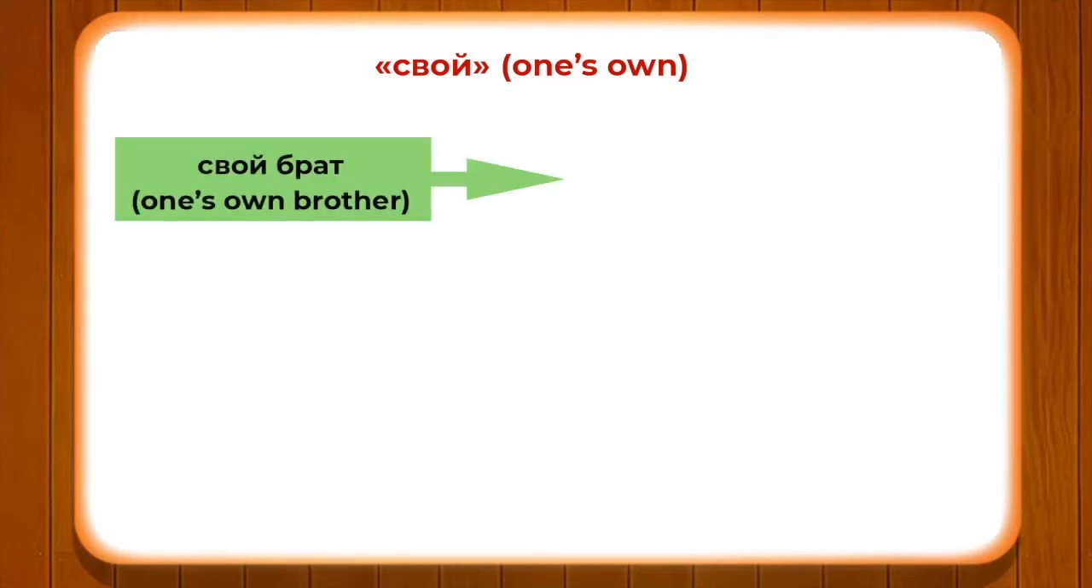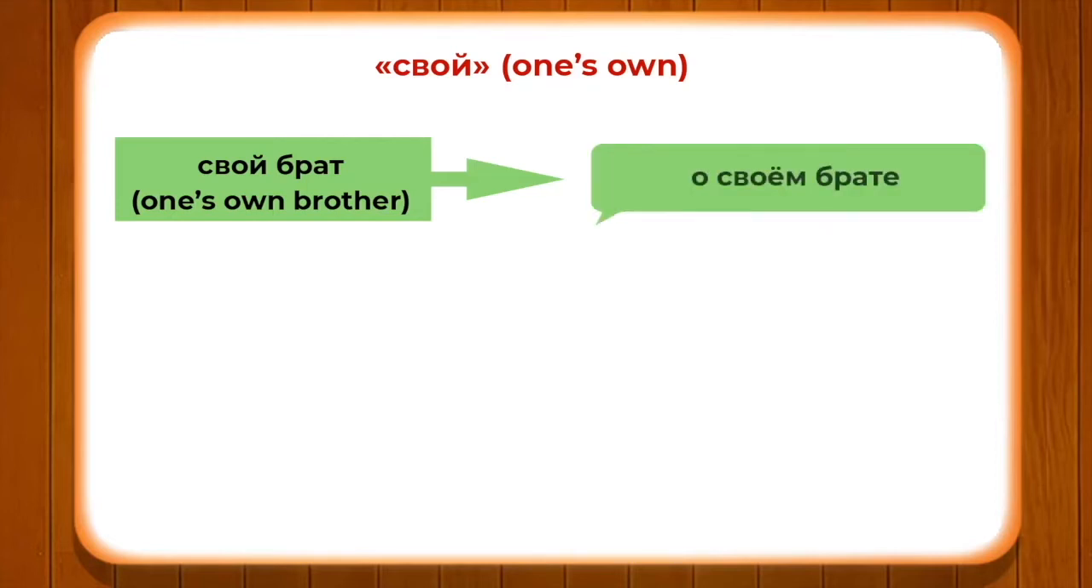Let's see how we use it in the case of о чем and о ком. So the first one is свой брат, one's own brother. Let's make a sentence. О ком он говорит, about whom he is talking. So we can use свой: он говорит о своем брате. He is talking about his own brother.